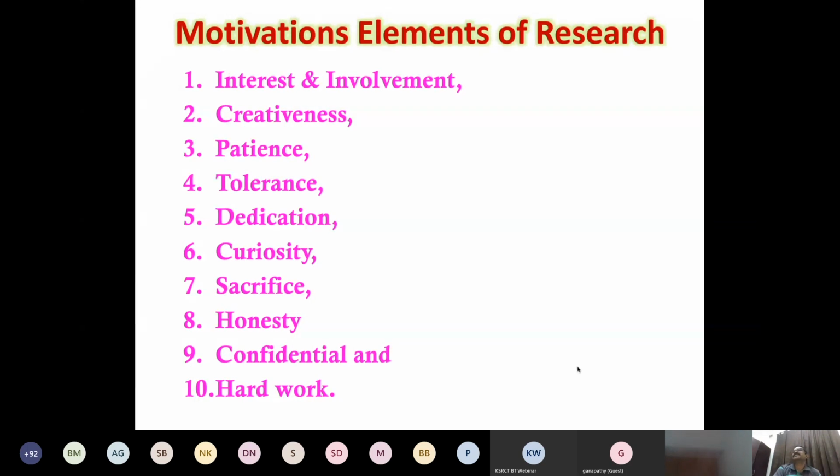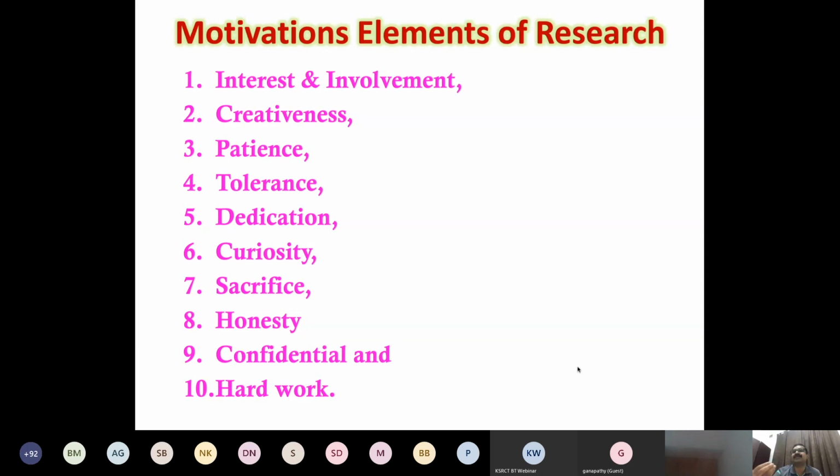Then patience. This is very important. Without patience, no one can achieve in research. We can do work one day and not get the result. Again, we have to do it. Don't get upset. If you get upset, you are not eligible to do research, because patience is very much needed. Sometimes during the work the power may be cut, or whatever happens, you have to be patient and continue again. So many things happen, so patience is very important. Without patience, we will not achieve it.